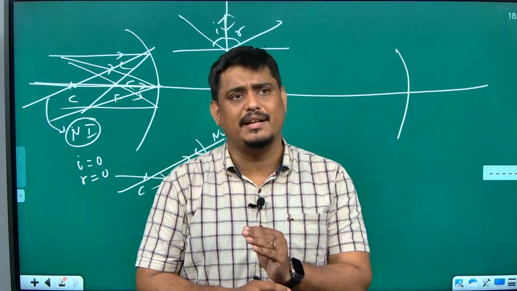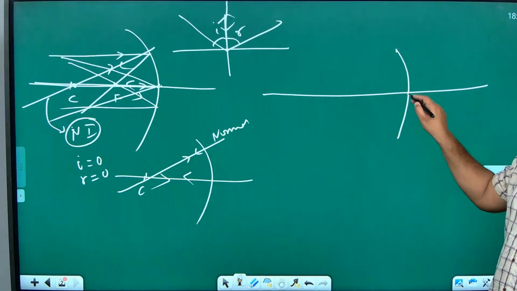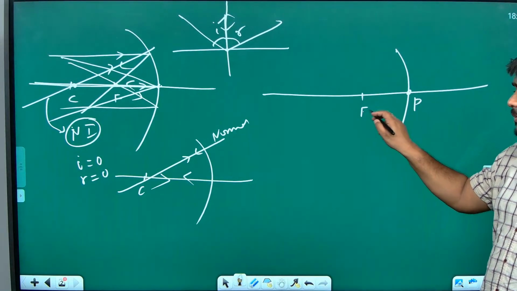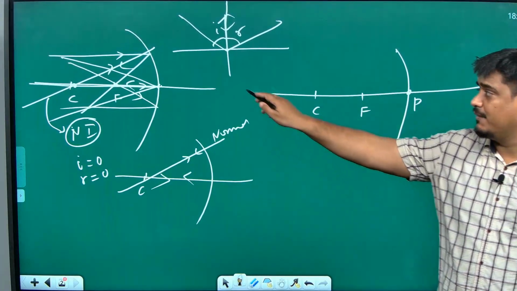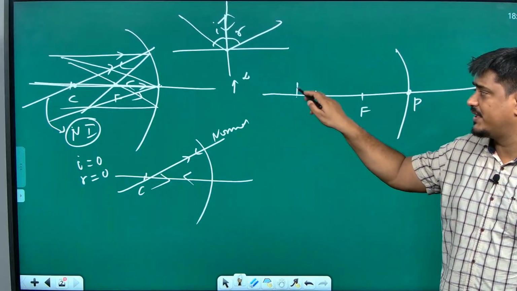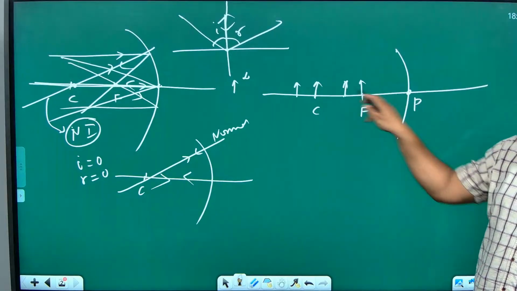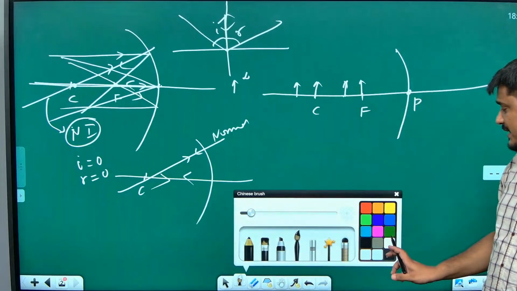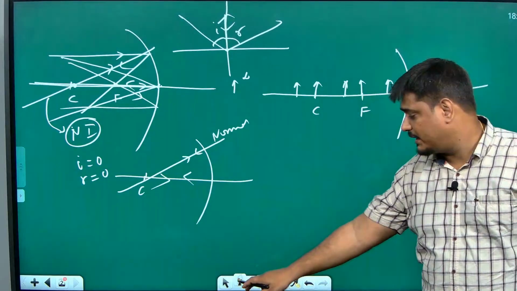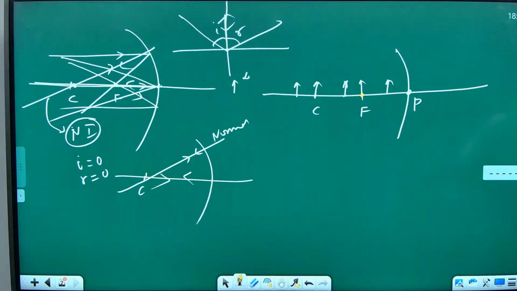And how to make the diagram? You can use any of the rules. I have taught that to you. But we know this is the pole. Always remember, mark the pole, mark the focus, mark the center of curvature, and you know all the image formation. If the object is at infinity, if the object is beyond C, if the object is at C, if the object is between C and F, if the object is at F, for all these object positions, you know the image positions also. For example, if the object is at infinity, then the image forms where? At the focus. It will be real, highly diminished, point sized, and it is forming at the focus.